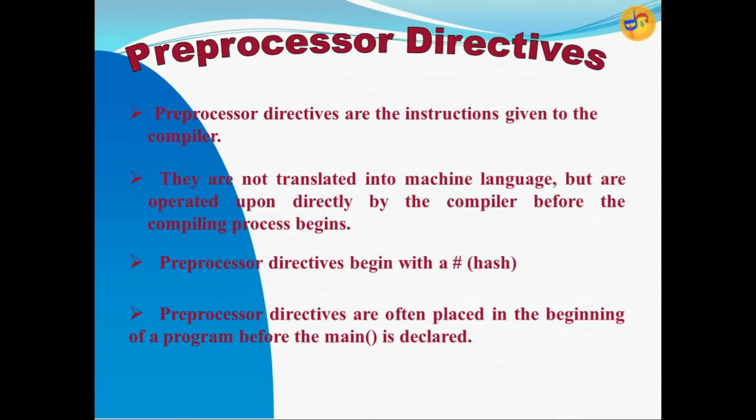The C programming structure. The preprocessor directives. Preprocessor directives are the instructions given to the compiler. They are not translated into machine language but are operated upon directly by the compiler before the compiling process begins. Preprocessor directives begin with a hash symbol, as in the header file. They are often placed at the beginning of a program, before main is declared.